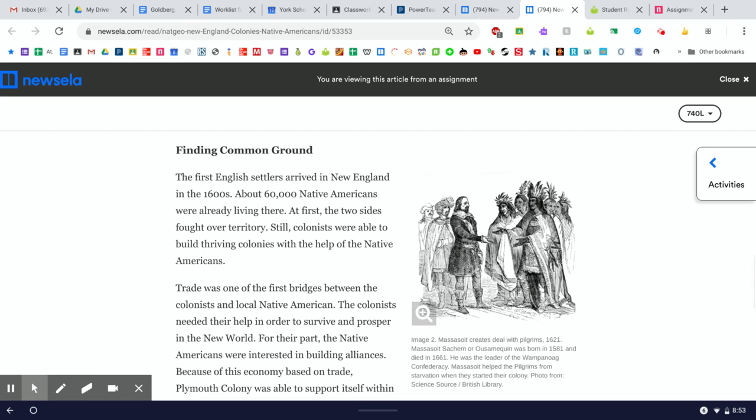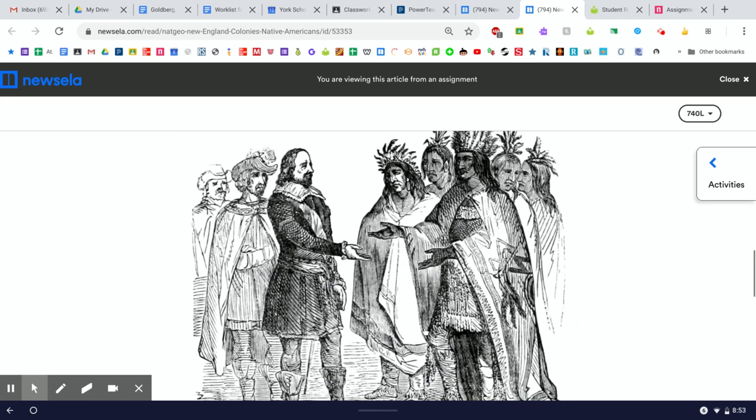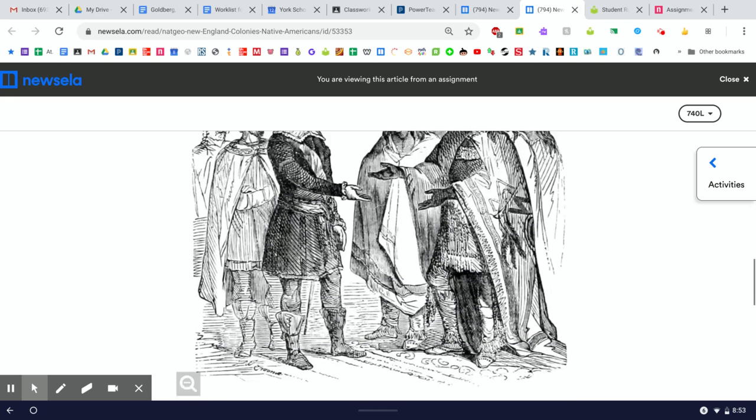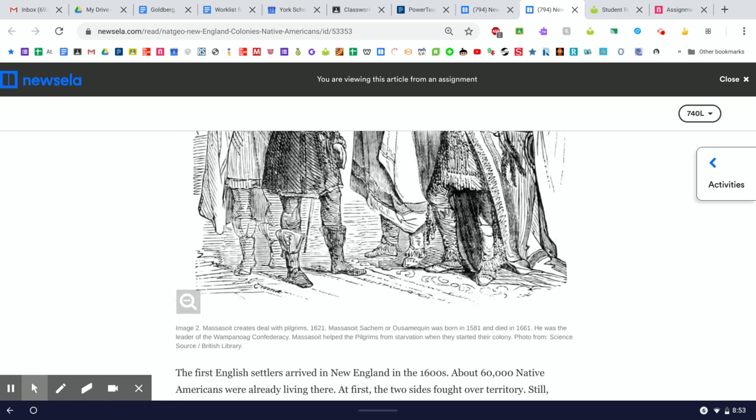So this section is called Finding Common Ground, and it comes with an illustration and a long caption. So let's blow the illustration up. And here we see, let's see, what do we see? It says Massasoit creates deal with Pilgrims, 1621. Massasoit Sachem, or Usemequin, was born in 1581 and died in 1661. He lived to be 80 years old. He was the leader of the Wampanoag Confederacy. Massasoit helped the Pilgrims from starvation when they started their colony.